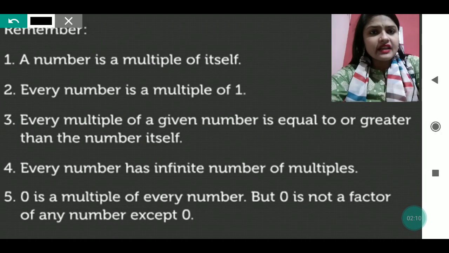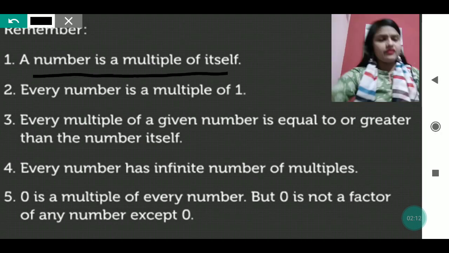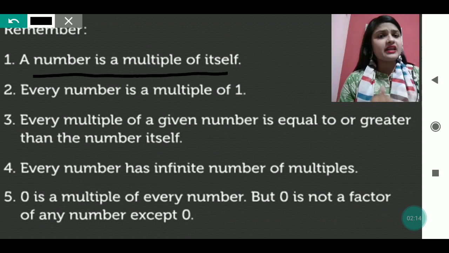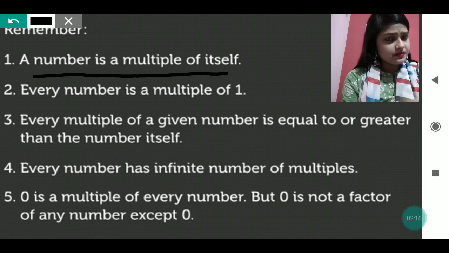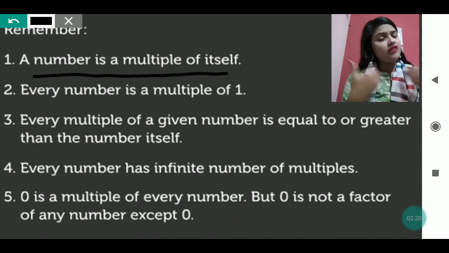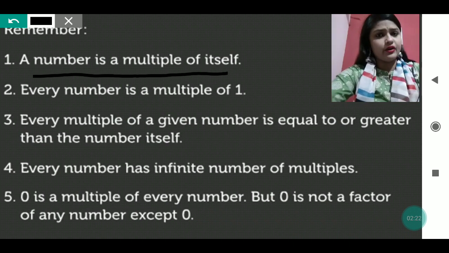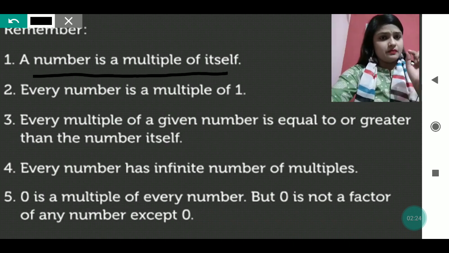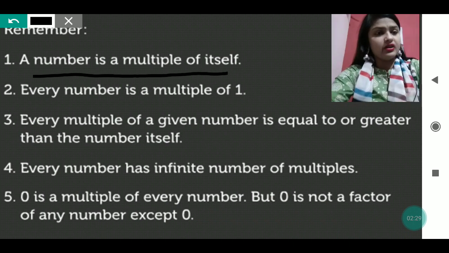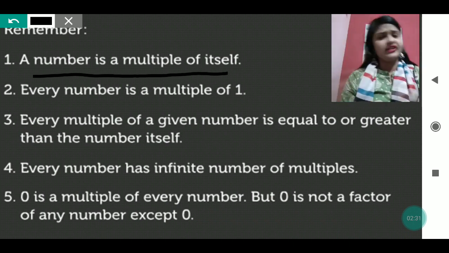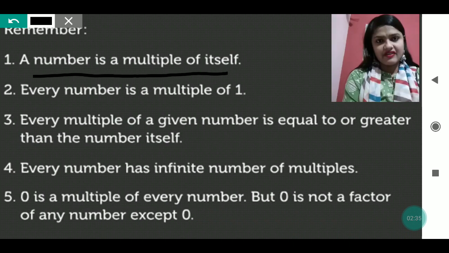The points are: every number is a multiple of itself. We know this, yes? Okay, that we know. Every number is a multiple of 1. 7 ones are 7, 5 ones are 5, 10 ones are 10, 20 ones are 20. So every number is a multiple of 1.